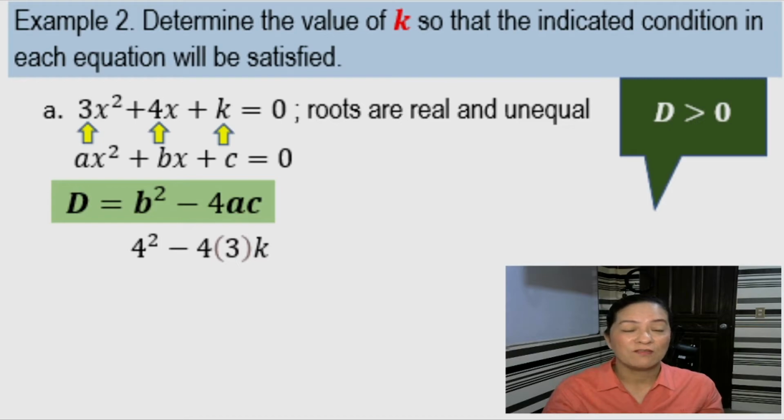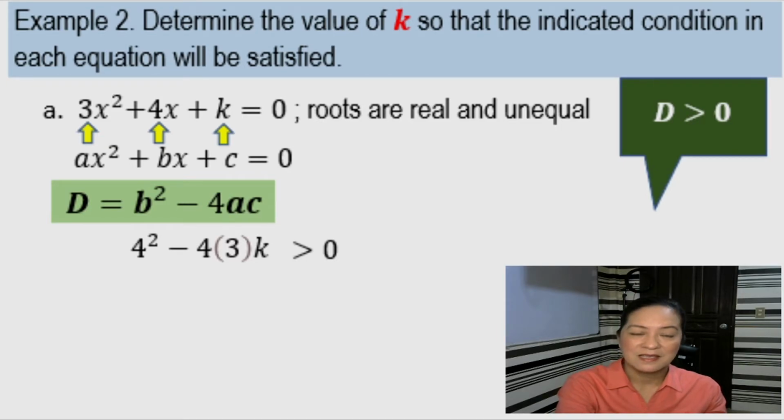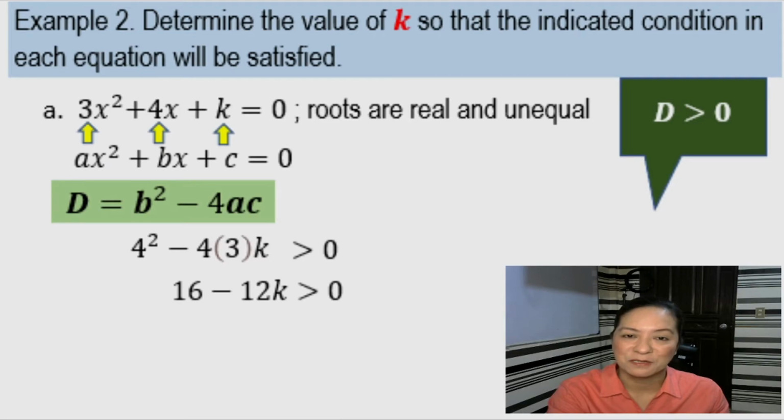Okay, so we have 4 squared minus 4 times 3 times k. At ang sabi natin, if the roots are real and unequal, the discriminant is greater than 0. So we put there greater than 0. So we have 4 squared is 16 minus 4 times 3 is 12. So we have 16 minus 12k greater than 0.